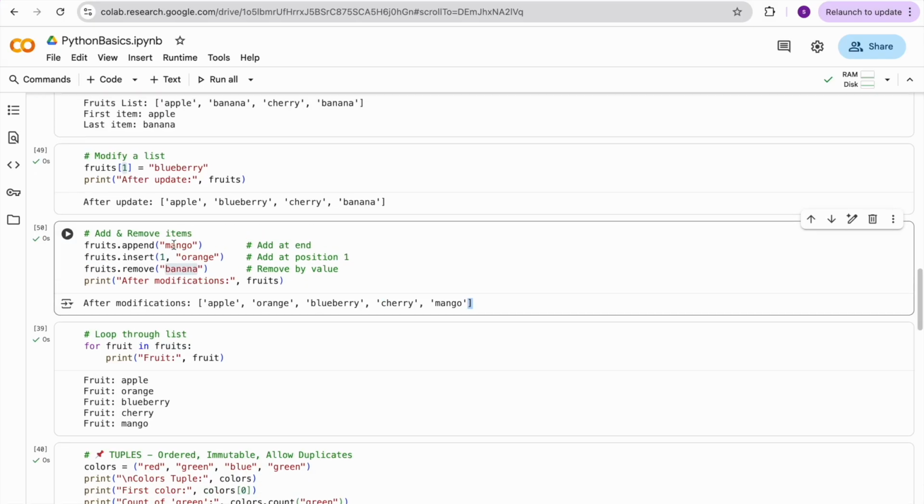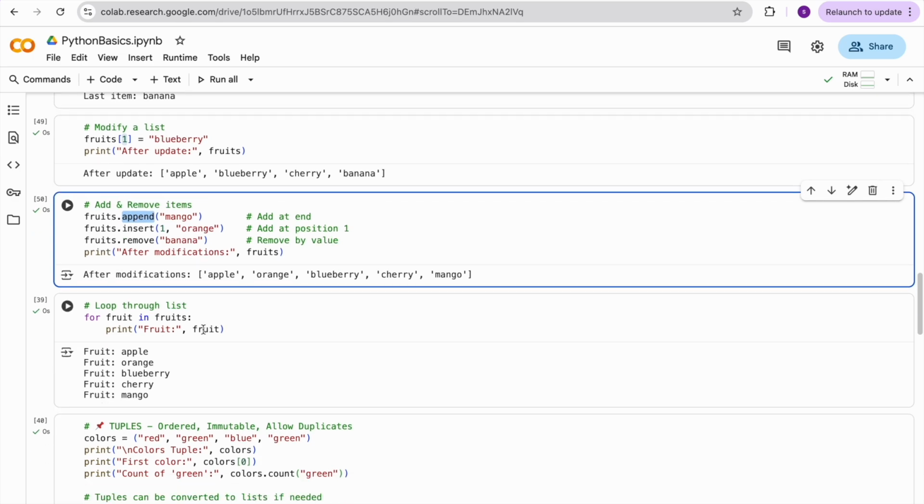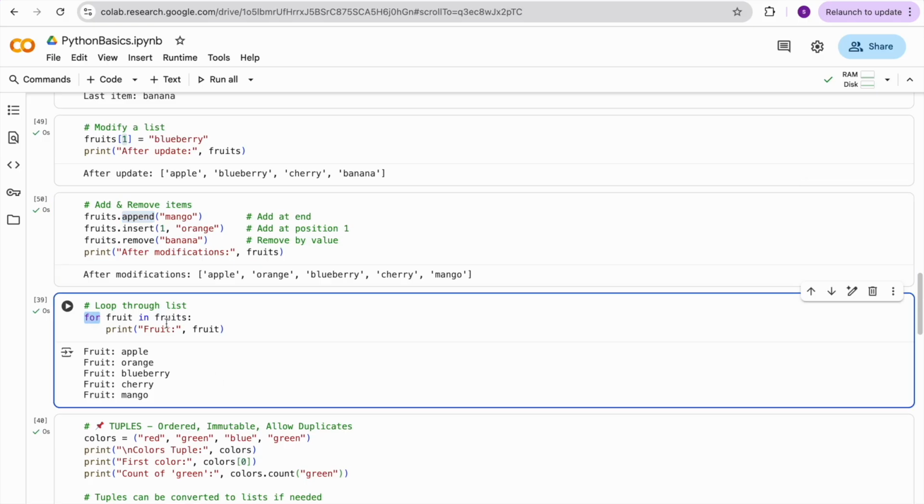So these are some of the important operations on the list. If you want to iterate the list, how can you do it? There is a for loop. For fruit in, where in is an operator. The keywords are shown in different colors. For fruit, this is a user-defined name; you can put anything like fr or something. My list is fruits. So by using for in, you can iterate.